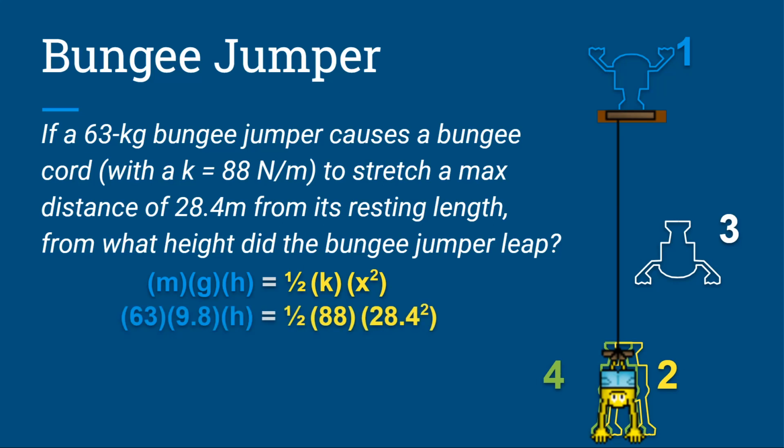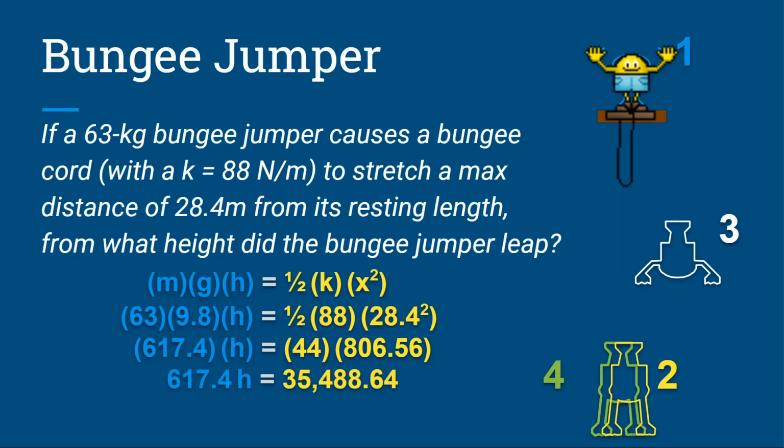Putting in the numbers, we have his mass is 63, gravity is 9.8 times height equals 1/2 times k is 88 times 28.4 squared. Okay, so as we solve, we can do it step by step, but you end up with this. The entire right-hand side of the equation is 35,488.64.